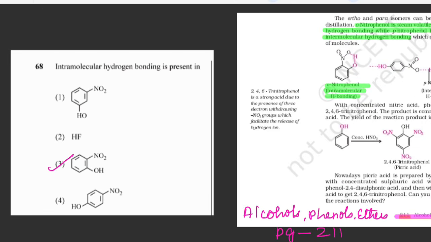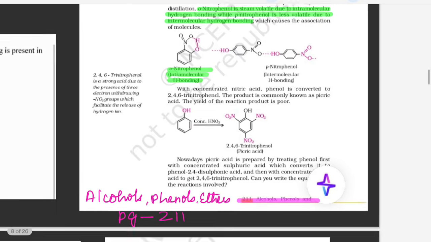So next question is, intramolecular hydrogen bonding is present in. So intramolecular meaning is within the molecule hydrogen bond should be present. So always remember that if it is present in the ortho position, here intramolecular will be present. If it is present in the para position, then intermolecular hydrogen bonding will be present. So in case of para, you will see inter, and in case of ortho, you will be seeing intramolecular hydrogen